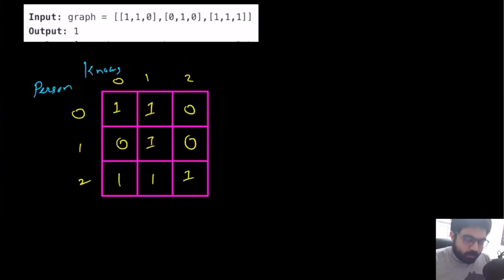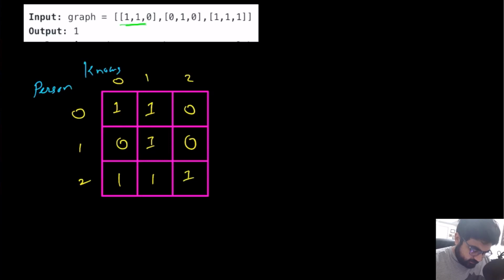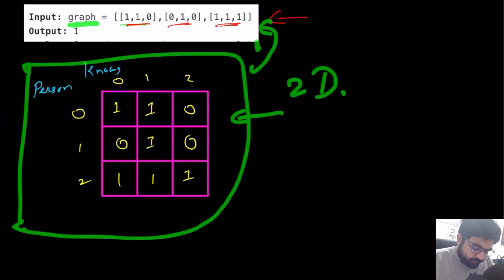In the problem we are going to have an input that looks like this, where we are given a list that contains values that define the relationship between any two people, that is, whether they know each other or not. The thing is, this input is kind of messy, so I'm not going to show you examples based on this exact input. I'm going to show you something that is easier to visualize. This is the same input I took from here, but I have converted it into a 2D matrix. So basically, as an input we are given a graph, or an adjacency matrix.